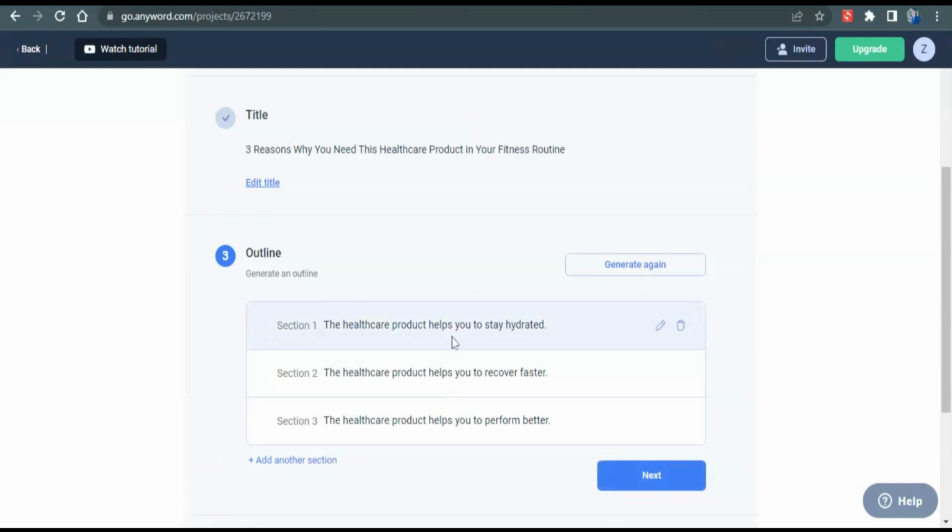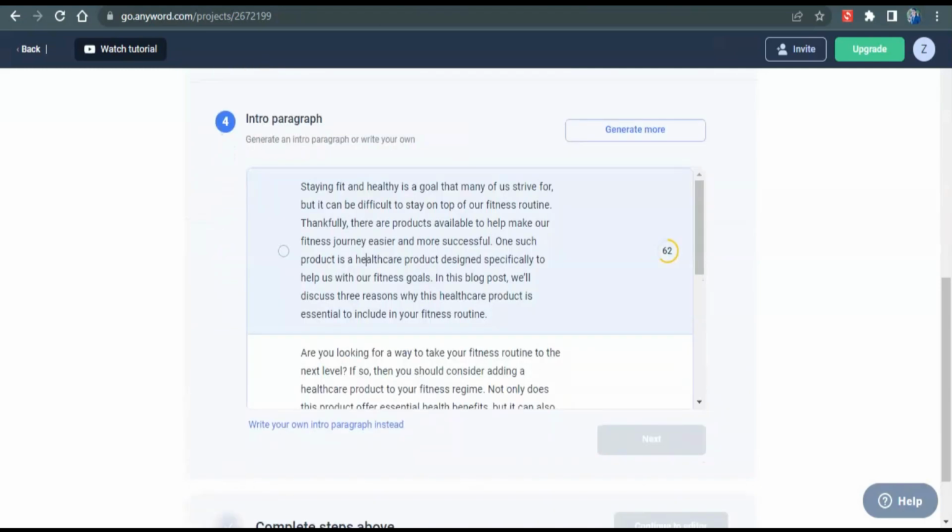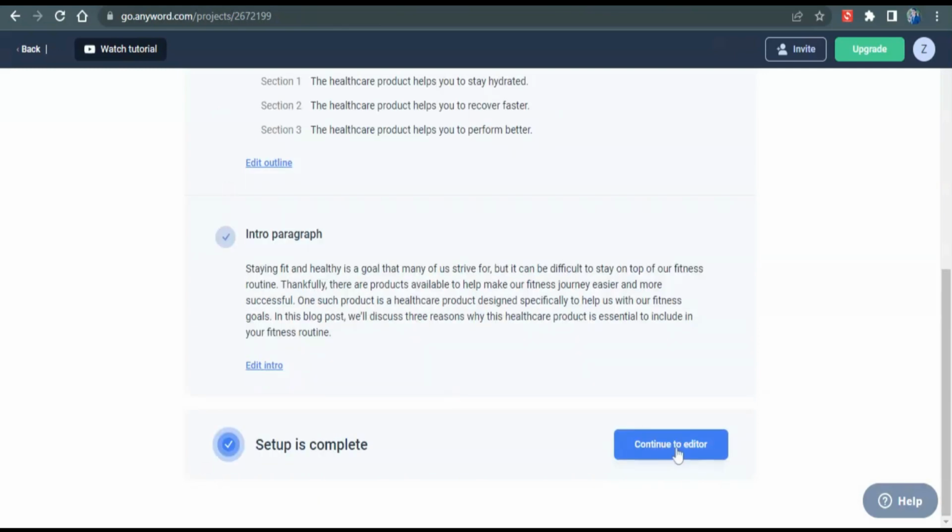Then in the outline section you can see the healthcare product helps you to stay hydrated. The healthcare product helps you to recover faster. I'm gonna click on next. It is going to generate an intro paragraph. Then select the paragraph you like and make the changes to this paragraph, and then click on next. Now click on continue to editor.